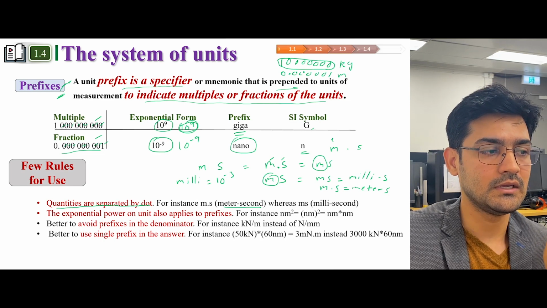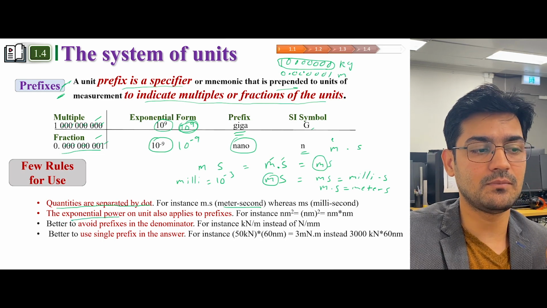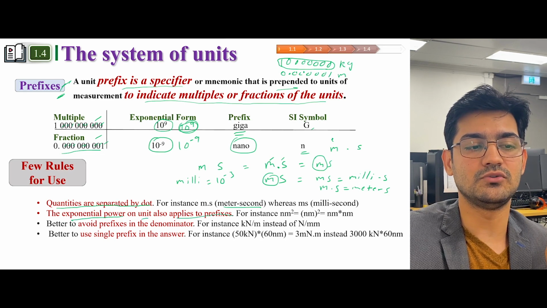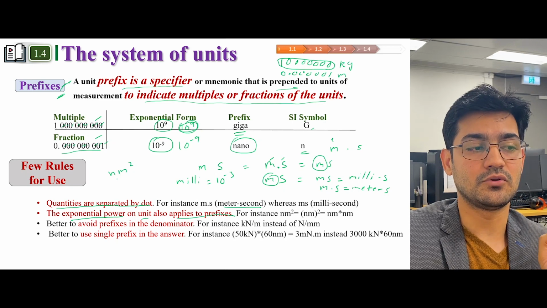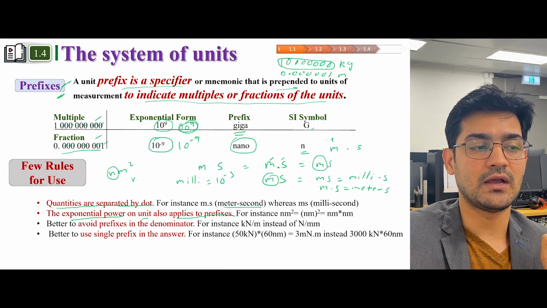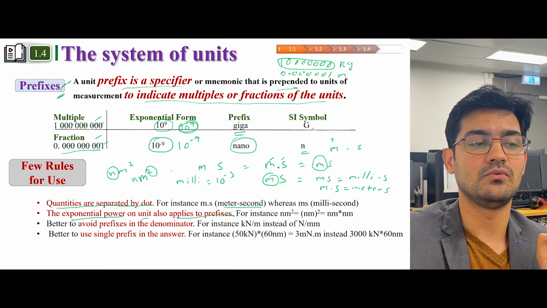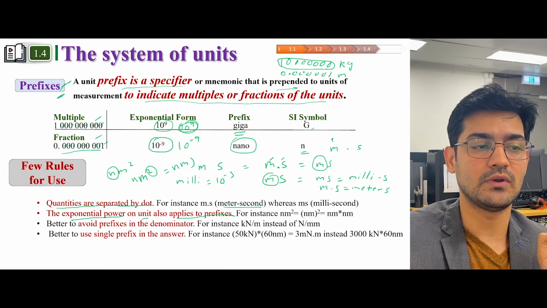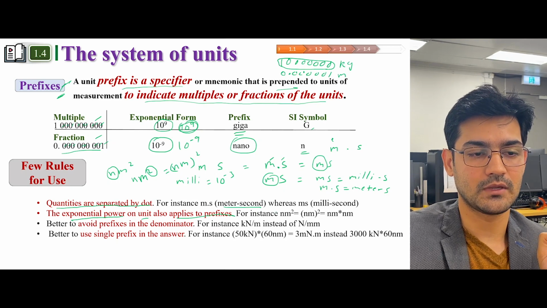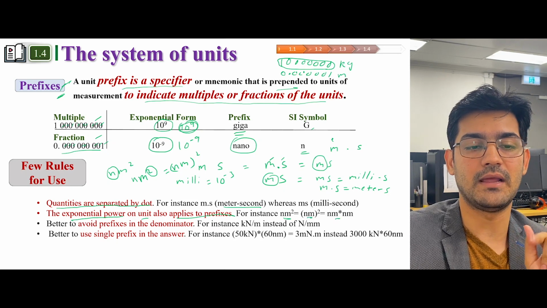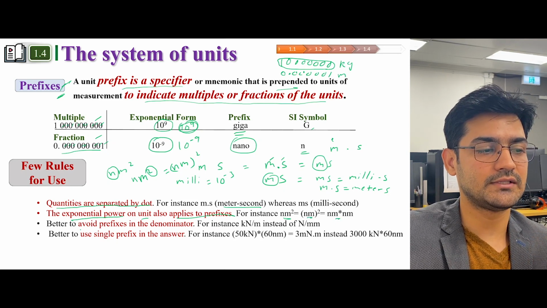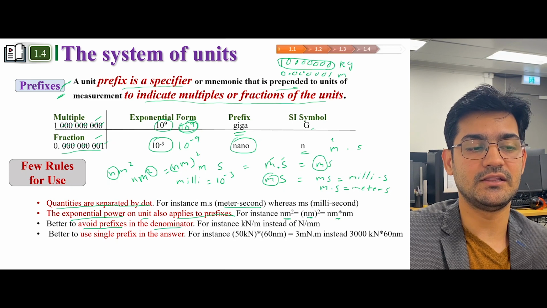Now, the second rule is that the exponential power on a unit also applies to the prefix. For example, we have not put a dot in it, so that means this is a prefix. So I have written nanometer square. That means that this power is also applied to nano as well. We can see that nanometer square would mean that there are 2 nanometers multiplying with each other. And also it's better to avoid prefixes in the denominator.